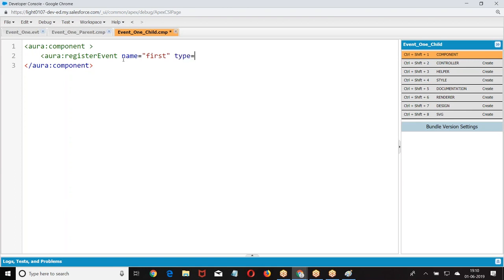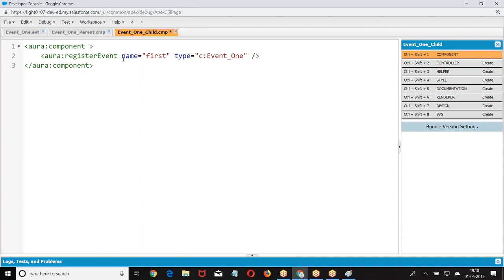Type, c:event1. What are we registering? We are registering an event called event 1. That event is registered with the name called first. Whenever I call first, event 1 will be filed.